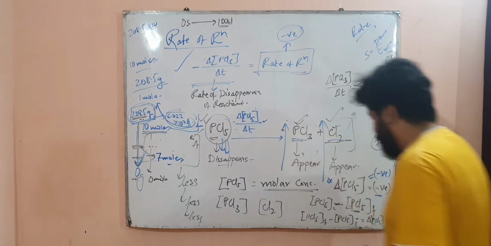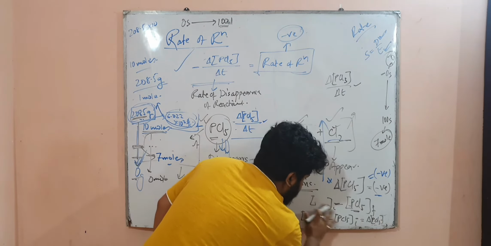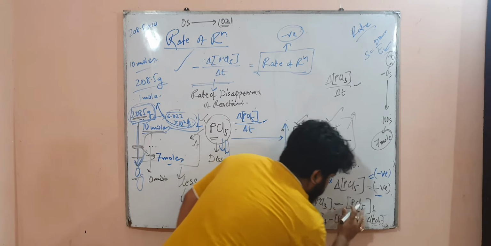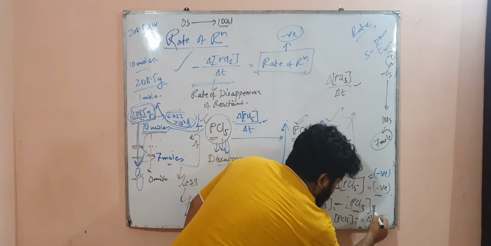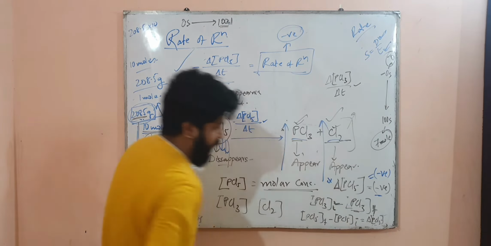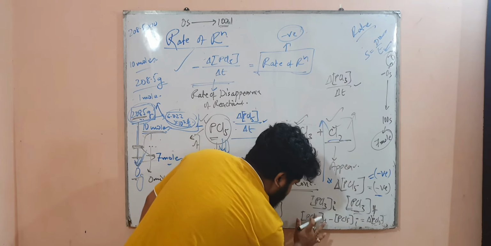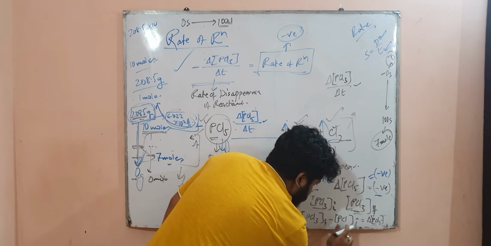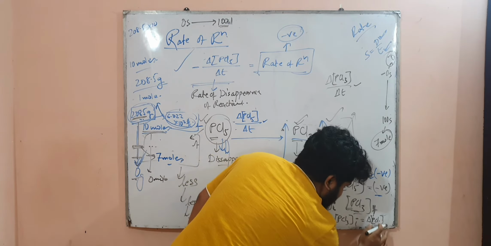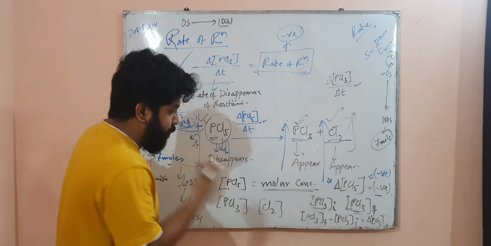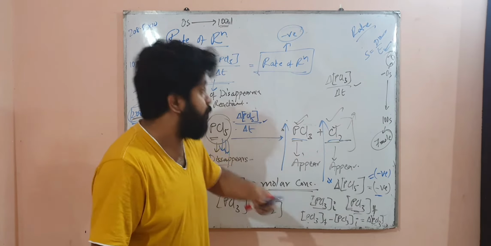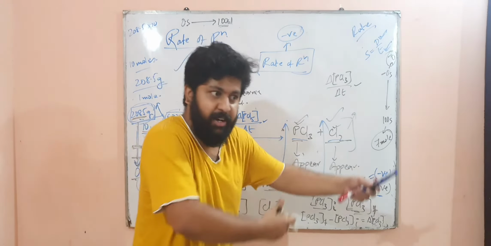If you write PCl3 final minus PCl3 initial, that is del PCl3. Now this is a positive value, because the concentration is increasing.